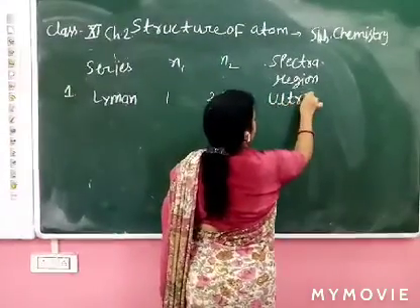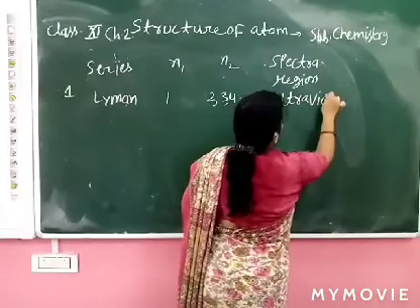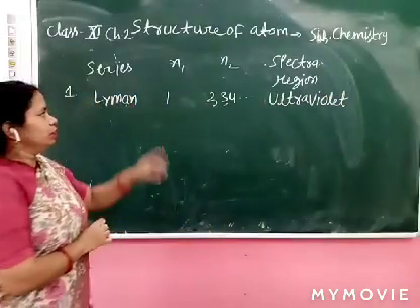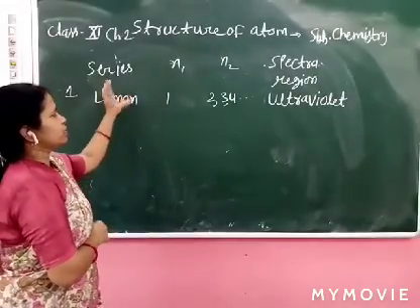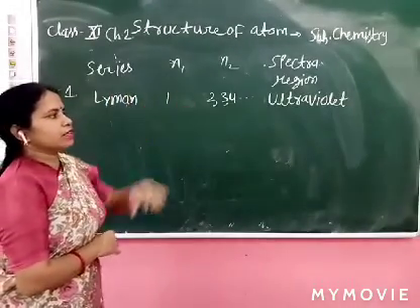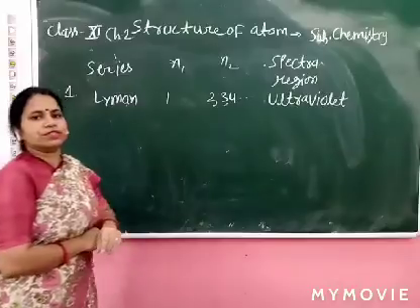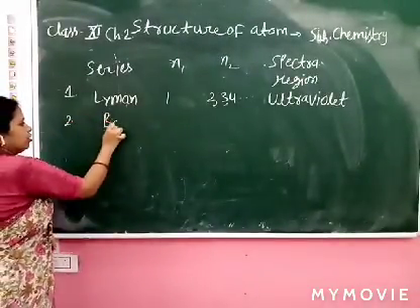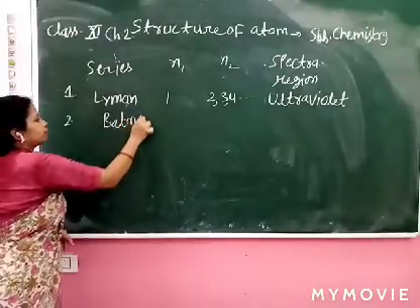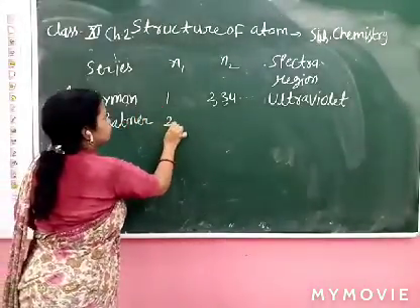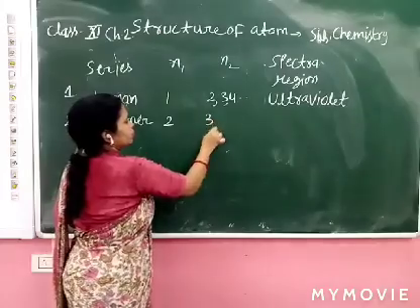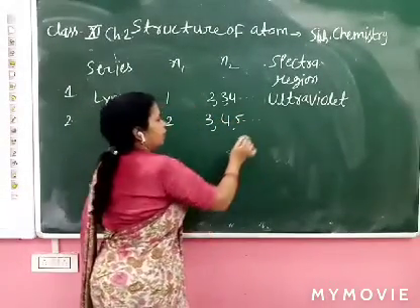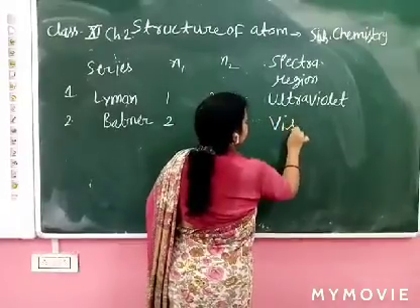This question arises in your exam. Ultraviolet region. Which spectral series occurs in the ultraviolet region? Lyman series. Clear? Second, Balmer series. When n1 equal to 2, n2 equal to 3, 4, 5, and so on. And this is the visible region.